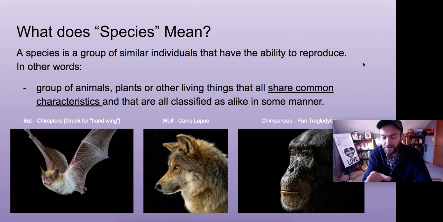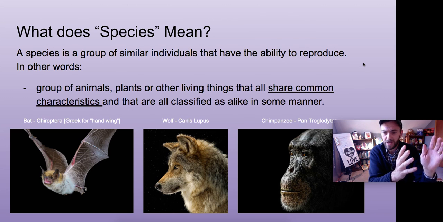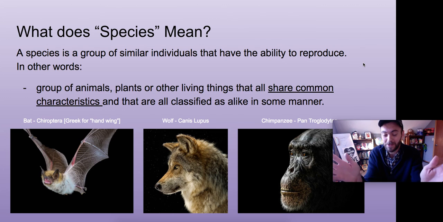So wolves are different than bats because wolves don't fly, obviously, and they're much bigger, and there are many differences between a wolf and a bat that make them different from each other. Even though they're both mammals, even though they both have fur, they are different. Two wolves can reproduce and have a wolf, and two bats can reproduce and have a bat, but a wolf and a bat can't reproduce, so they're not the same species.